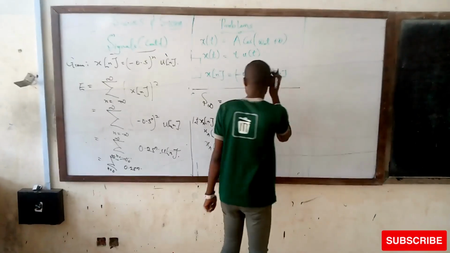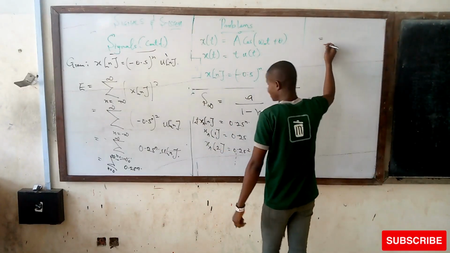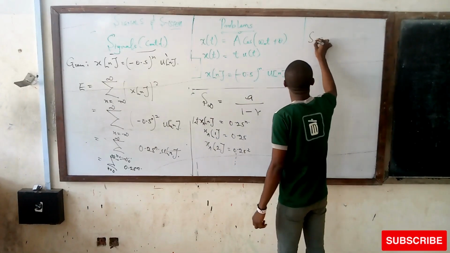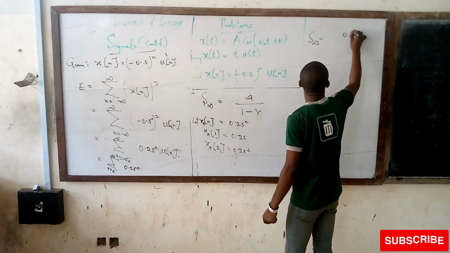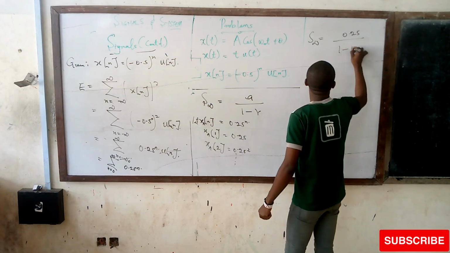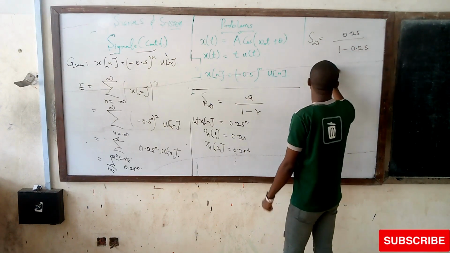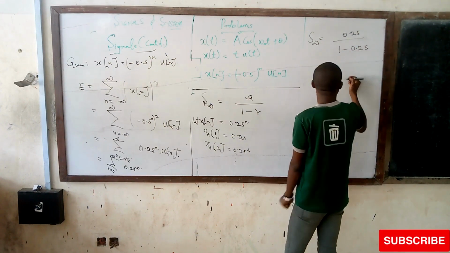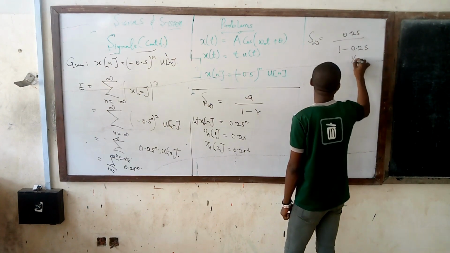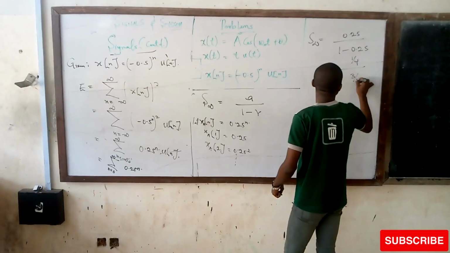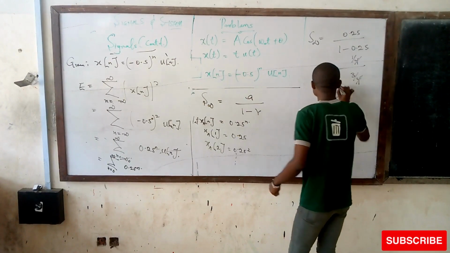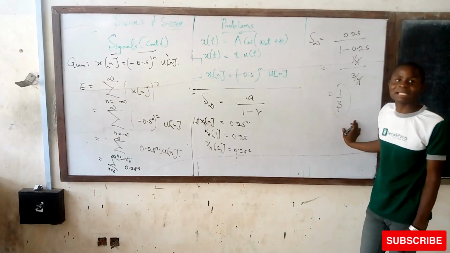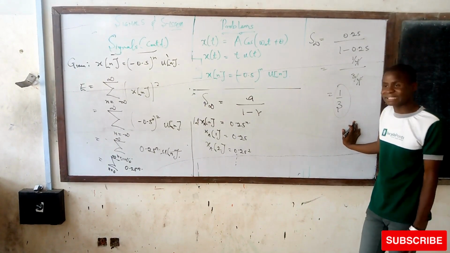So we can write the sum to infinity as a over 1 minus r, which is 0.25 over 1 minus 0.25. 0.25 is 1 over 4, so we have 1 over 4 over 3 over 4, hence 1 over 3. 1 over 3 is a real value. That simply means this is an energy signal.